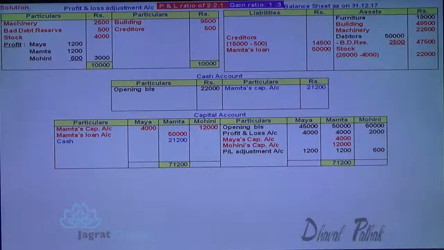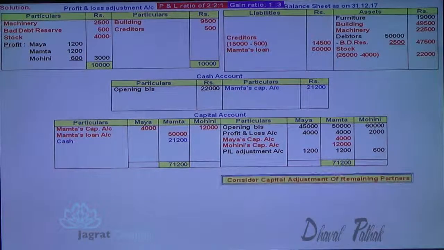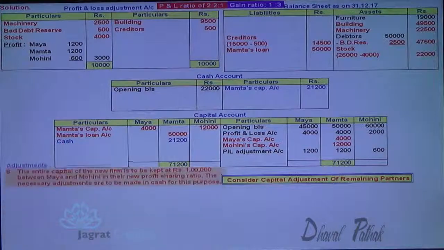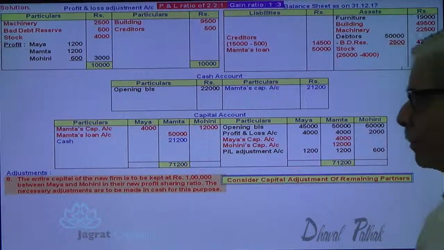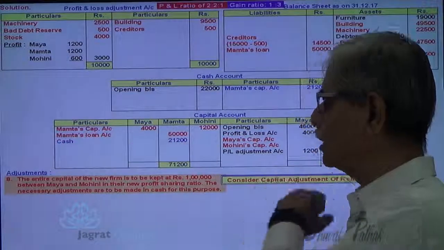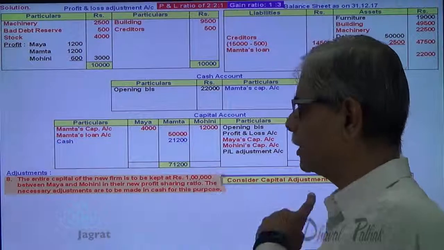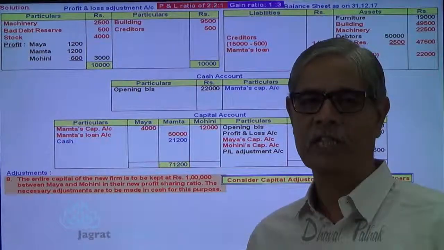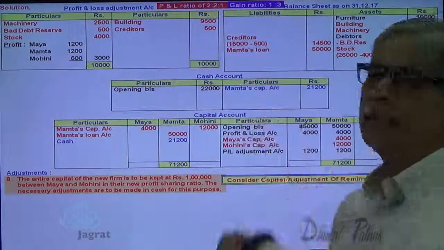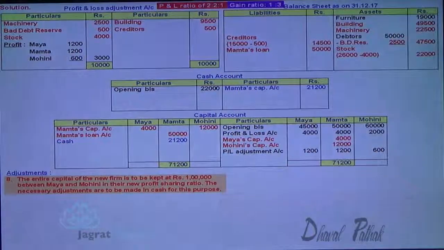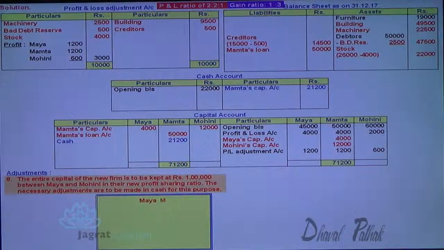Now, consider the capital adjustment of remaining partners. The entire capital of the new firm is 1 lakh. Between Maya and Mohini, in the new profit sharing ratio, we are required to find out the new profit sharing ratio. Here, old ratio and gain ratio are available. So let me prepare a working note.